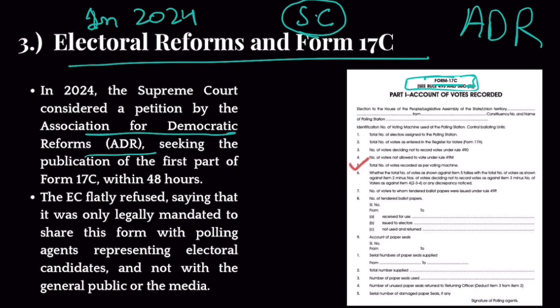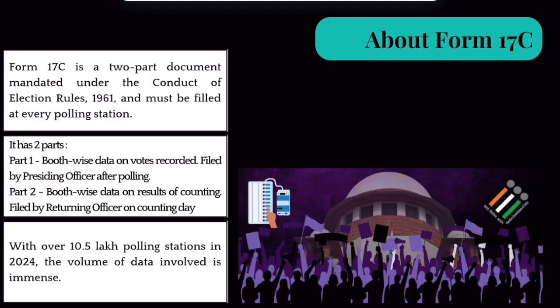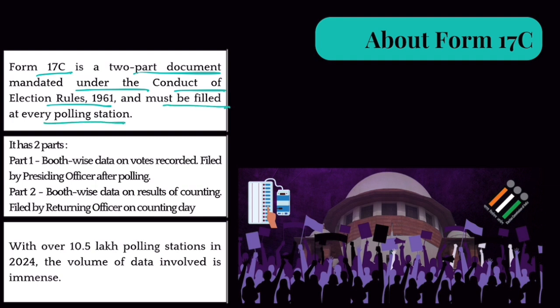Now, for understanding what this controversy is all about, you need to know what Form 17C is. So let's talk about Form 17C. Form 17C is a two-part document mandated under the Conduct of Election Rules 1961 and must be filed at every polling station.